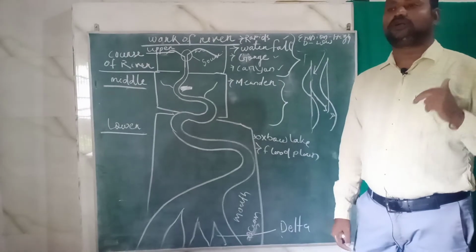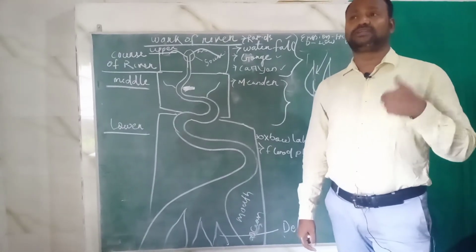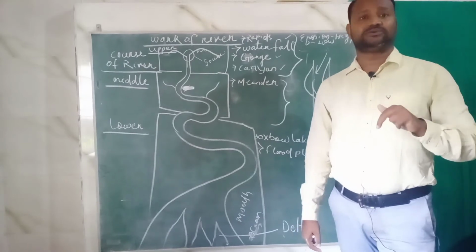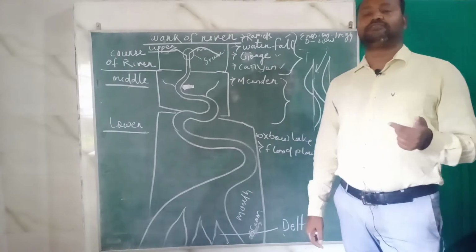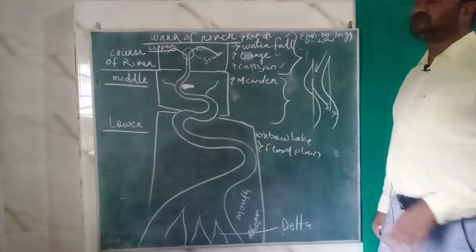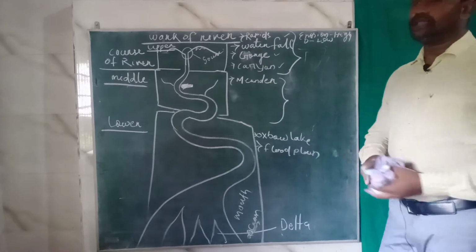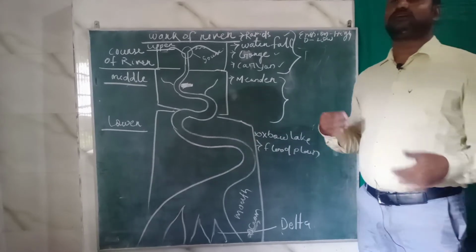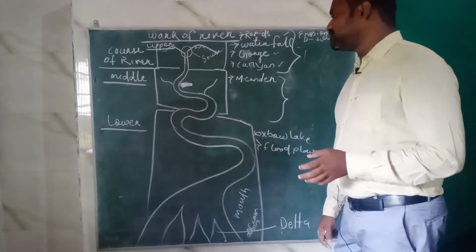One is the continuous or alternative deposition and erosional action, or sometimes the arrangement of rock over which the river flows. It may be soft and hard rock alternating that causes meanders. So this is all about meanders.